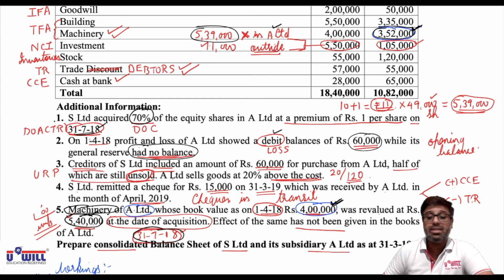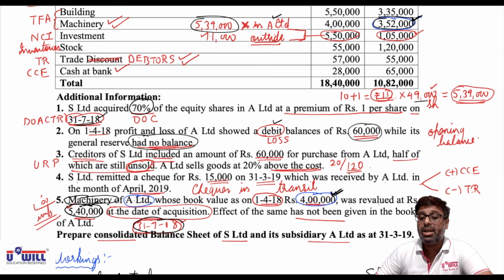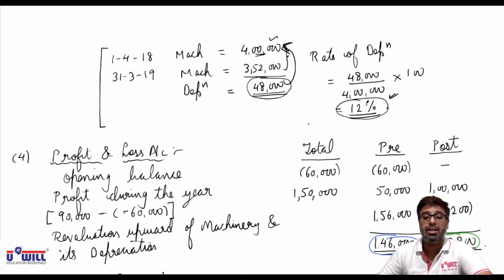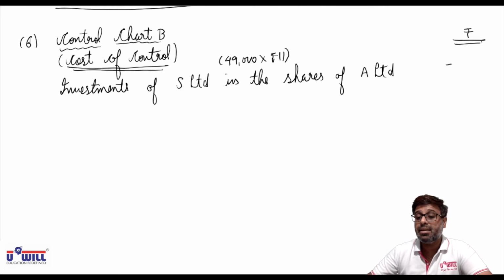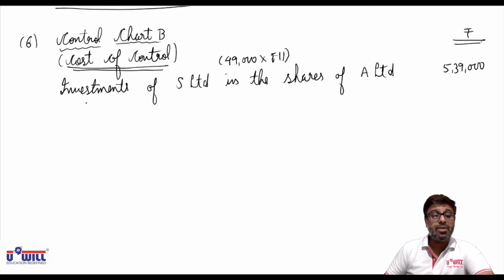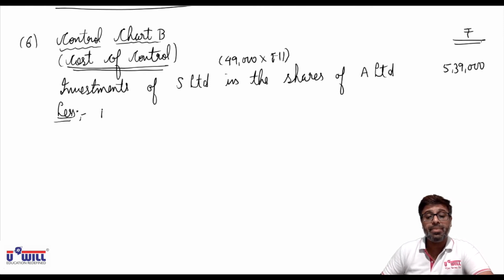And how did we get this from adjustment 1? 49,000 shares are acquired at a premium of 1, means 11 rupees. So 49,000 into 11, investments are 5,39,000. Now from this we have to subtract two amounts of working note of control chart A.